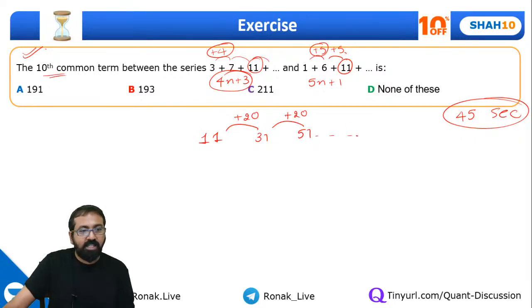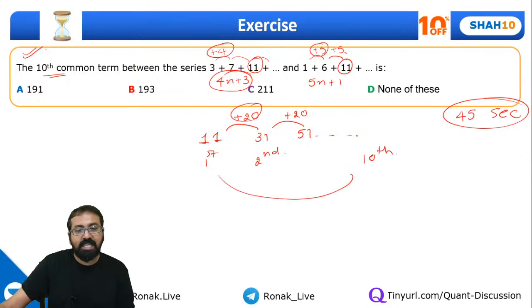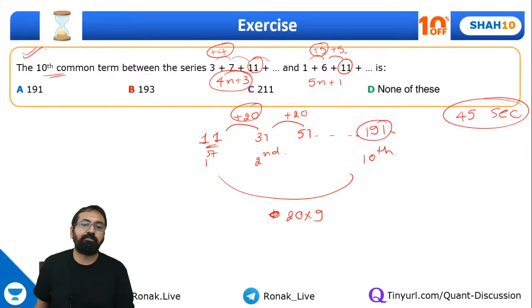And we need to find out the 10th common term. So can I say this is the first common term, this is the second common term. For the 10th common term, we'll have to add this difference 9 times. So 20 into 9 is 180. 180 plus 11 will be 191. As simple as that, guys. So you should have given me the answer.